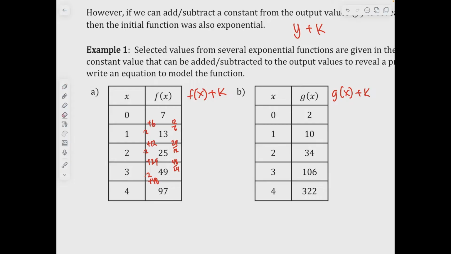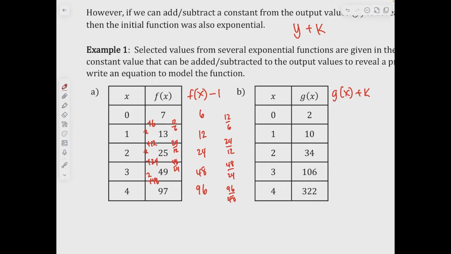So what if I took my output values and subtracted a constant of 1 from them? 7 minus 1 is 6, 13 minus 1 is 12, then 24, 48, 96. Now I have a ratio of output values that are proportional.